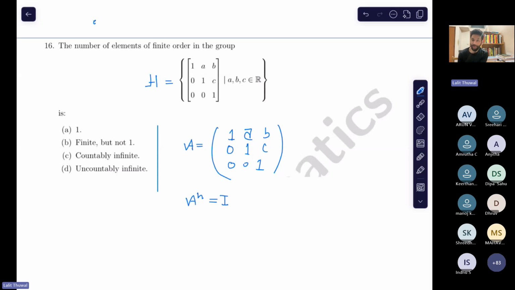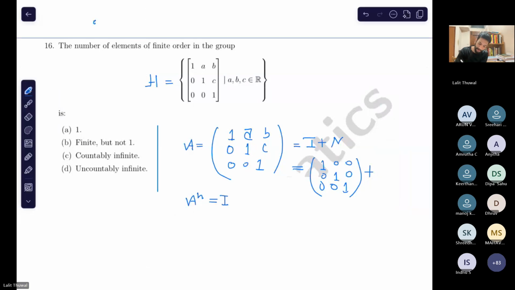If you directly take some element and try to find its square, its cube, then you will get into trouble. It will be calculative, so not easy to decide. So what do you do here? Write this matrix like this, where I is the identity matrix of order 3, and N I will let you know. You can use this in a lot of questions, not only here.